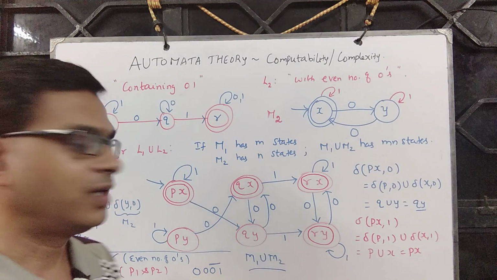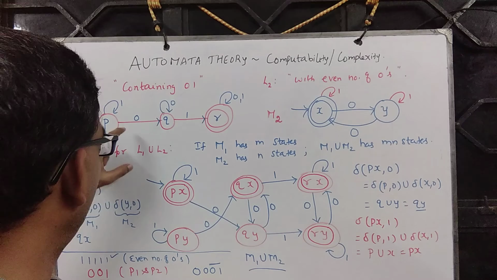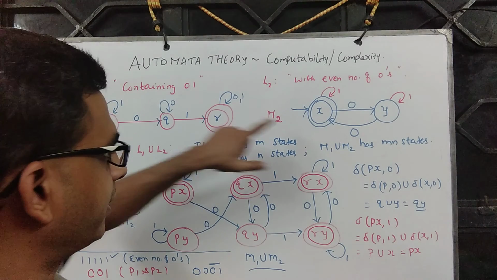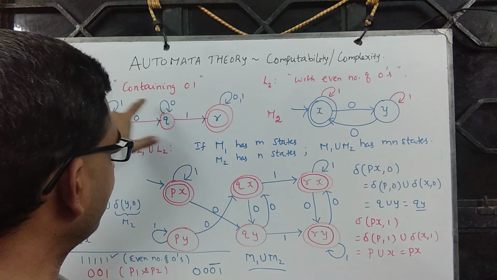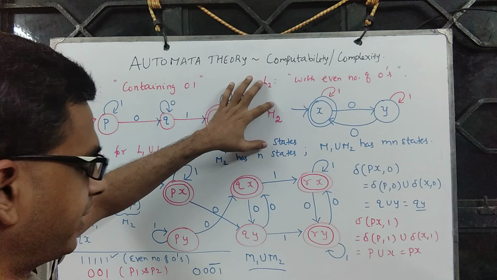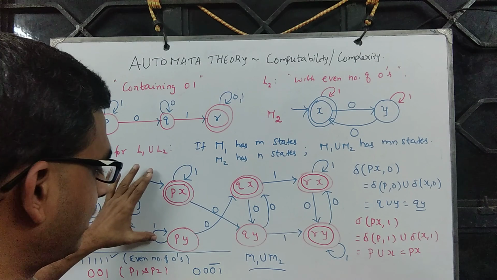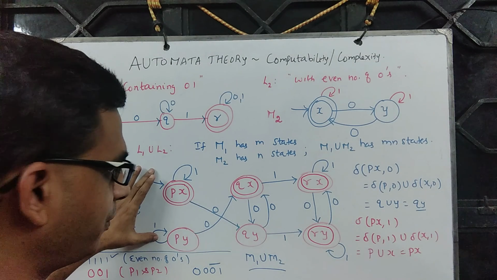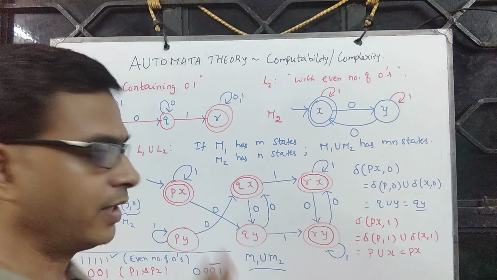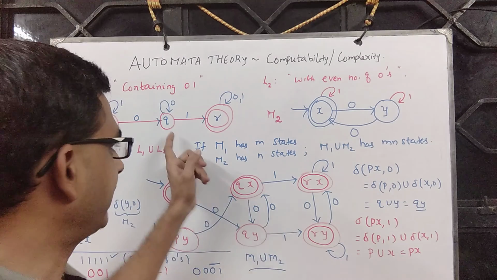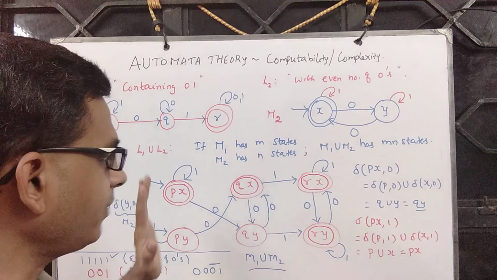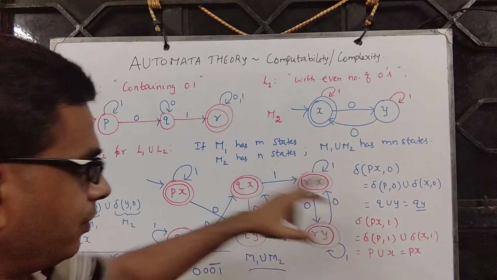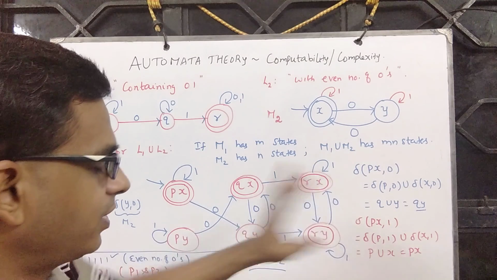So that's all. Given two automata M1 and M2 accepting languages L1 and L2 respectively, one can construct an automaton M1 union M2 accepting the language L1 union L2 with the help of these two, following the construction procedure.